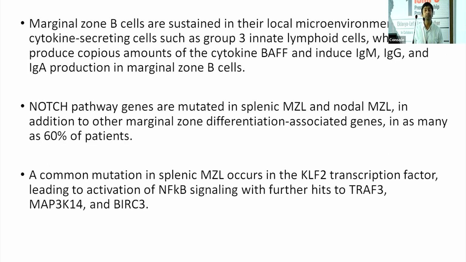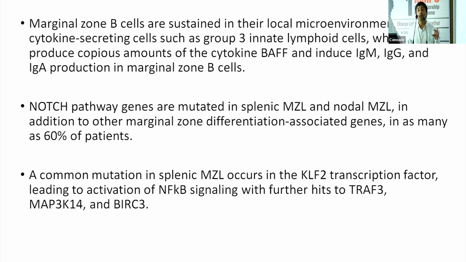So what was interesting is why a particular person will have only lymphoma that is related to the splenic zone. So I was just trying to search out why a person will have a lymphoma that's restricted only to the spleen and nowhere else. So it's essentially related again to the antigenic stimulation. We know that all the antigens ultimately are going to be processed in the spleen, and ultimately the marginal zones that are surrounding the innate lymphoid cells get stimulated by the cytokine storm and the profuse amount of cytokines that are present there, and they get constantly activated, and that ultimately leads to the splenic marginal zone lymphoma.